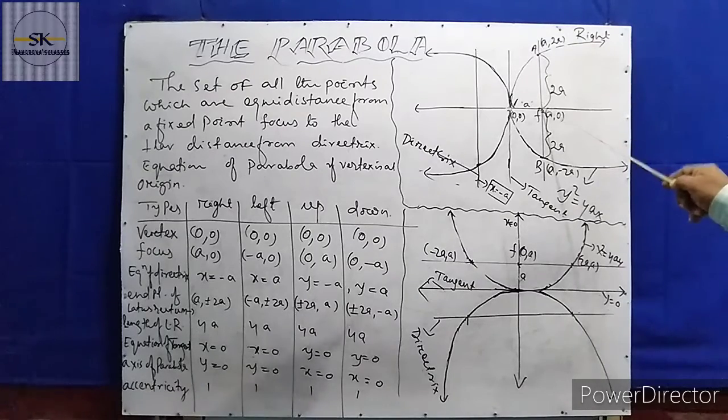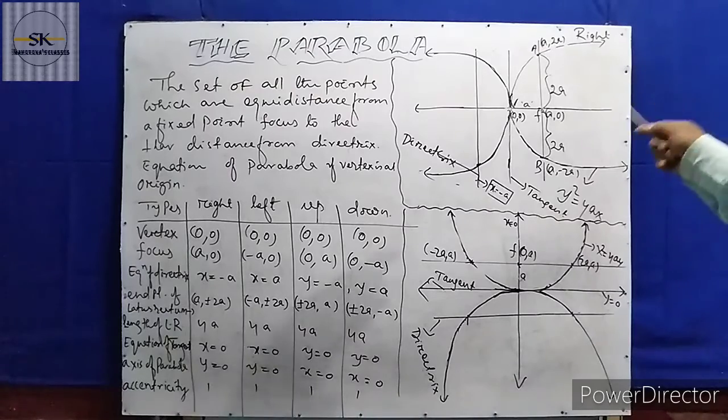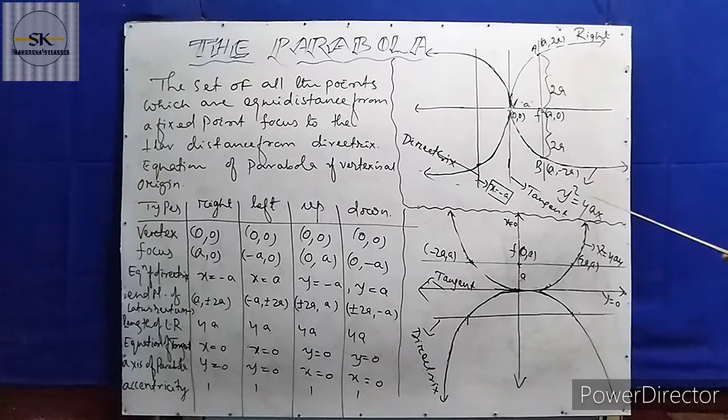So the y-axis value is 2a and the x-axis value is a. So the points are (a, 2a) and (a, minus 2a) because it is downside. These are the end points of the latus rectum, or latera recta. Okay. So this is the right parabola whose equation can be represented by y square equal to 4ax.